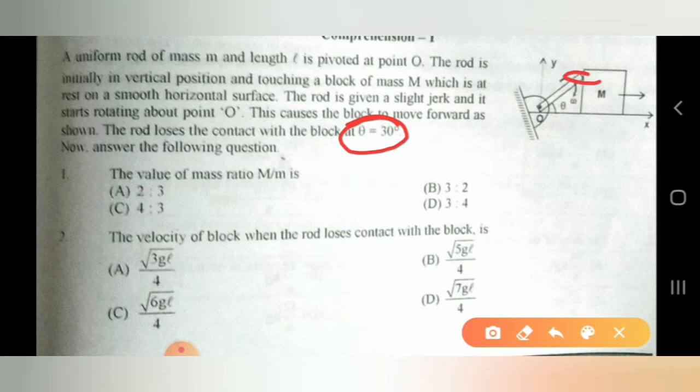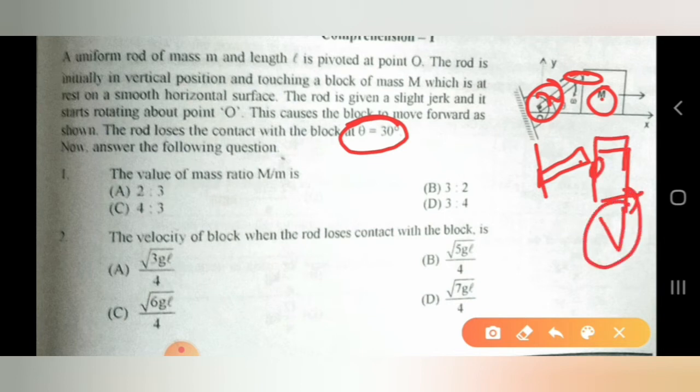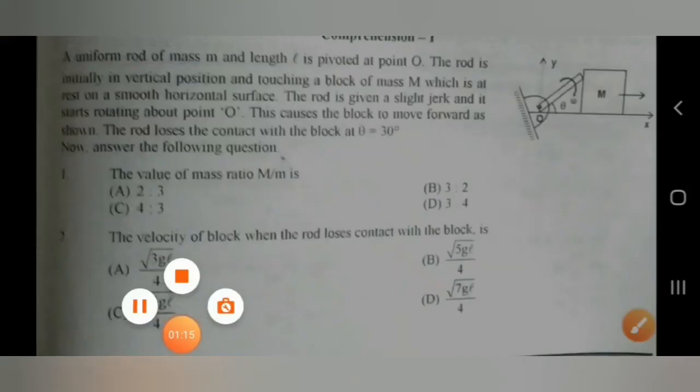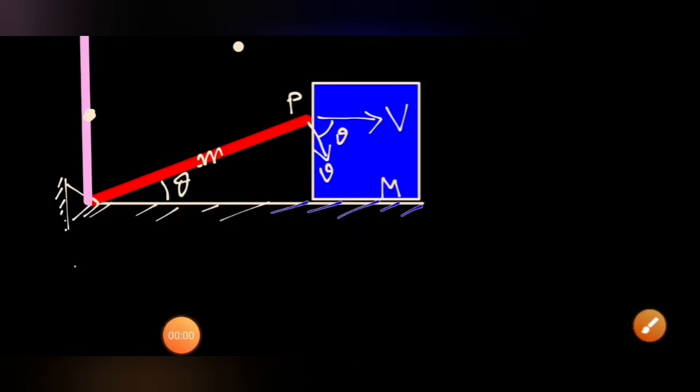Losing contact means the normal reaction becomes 0. So we have to find the ratio of capital M by small m, and at that time, when we lose contact, the velocity of this block, that we need to calculate. Let's solve this problem. To solve this, let's understand.